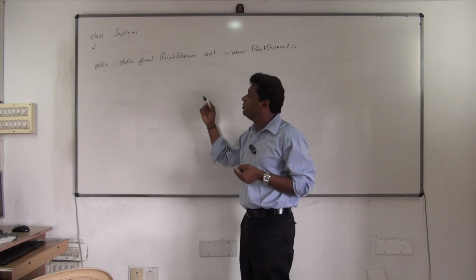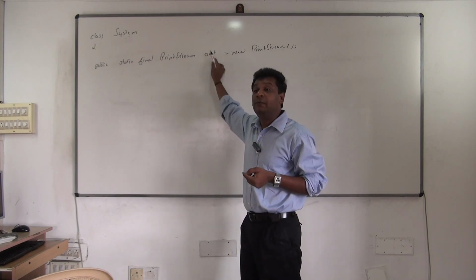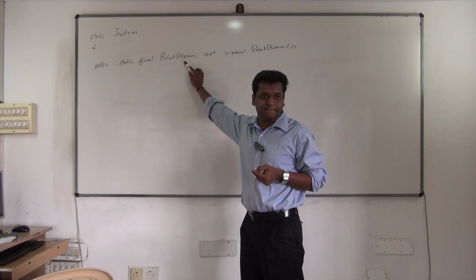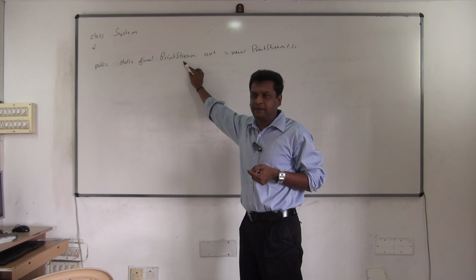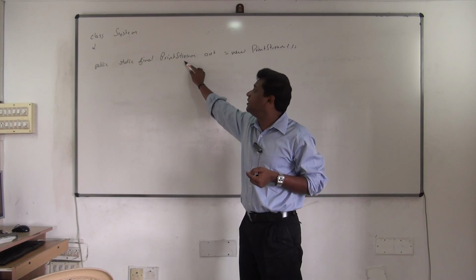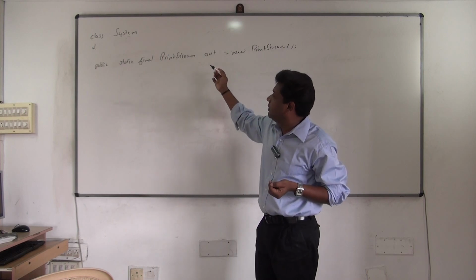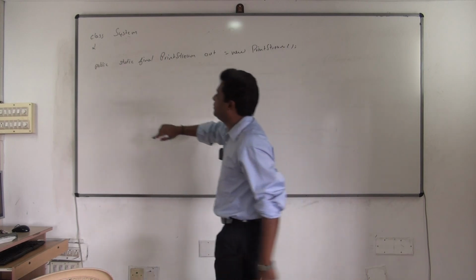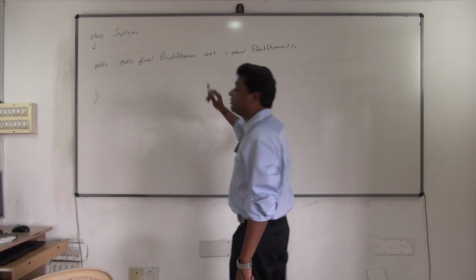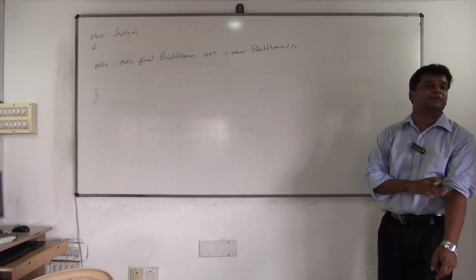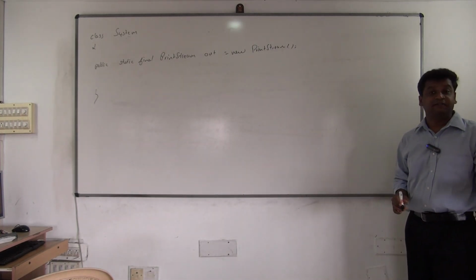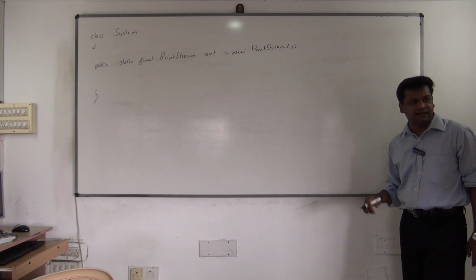But at the end of the day, what is out? Out is a variable of type PrintStream. Now this is how it is done. System, leave it. This is one of the members. You have seen other members of System, like gc and exit. They were methods, but this is a variable present in class System.